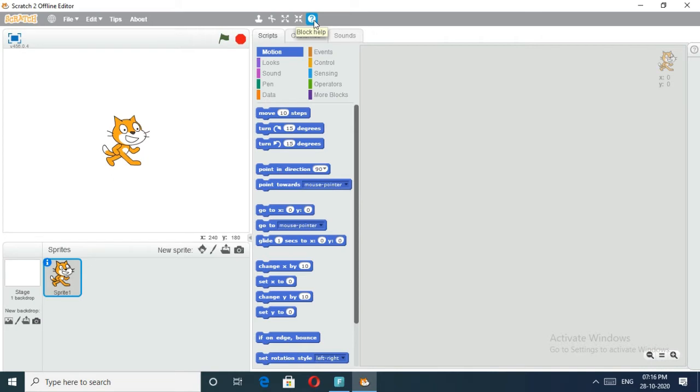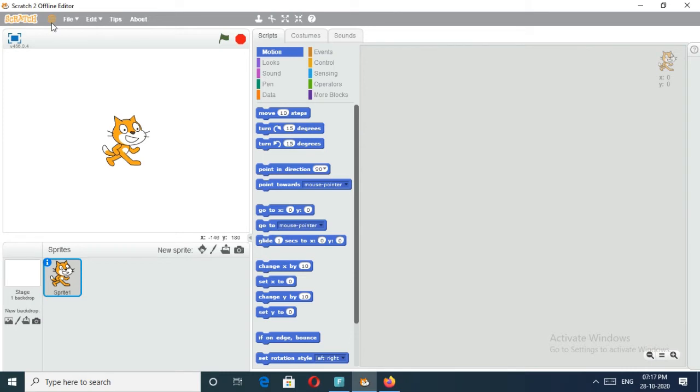I will explain in detail. What is the use of this Scratch logo? The Scratch logo is a link to the Scratch website. If you click on this logo, it will take you to the Scratch website. You can directly go to the website of this Scratch software. If you have a net connection, you can directly go to this Scratch website.